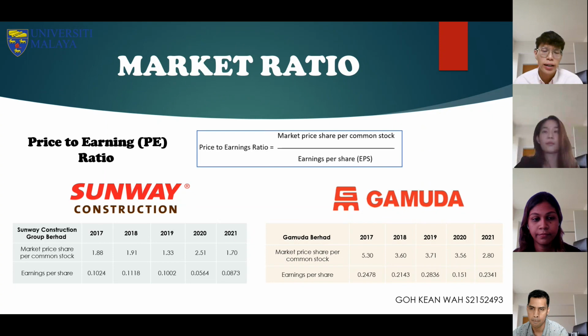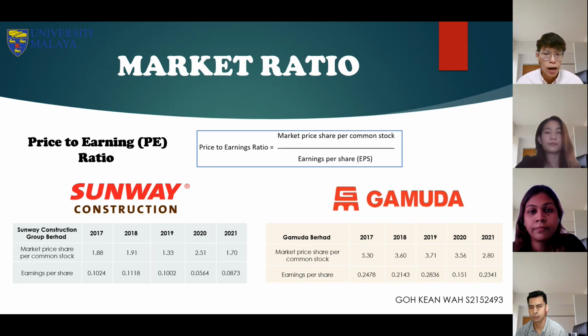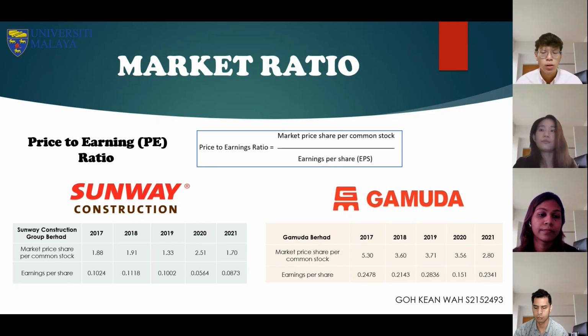Market ratio assesses the current share price of a company's stock, and this ratio is used by current or potential investors to find out whether the share of the company is overpriced or underpriced. Inside the market ratio, we have the price to earning ratio. So what is the price to earning ratio?